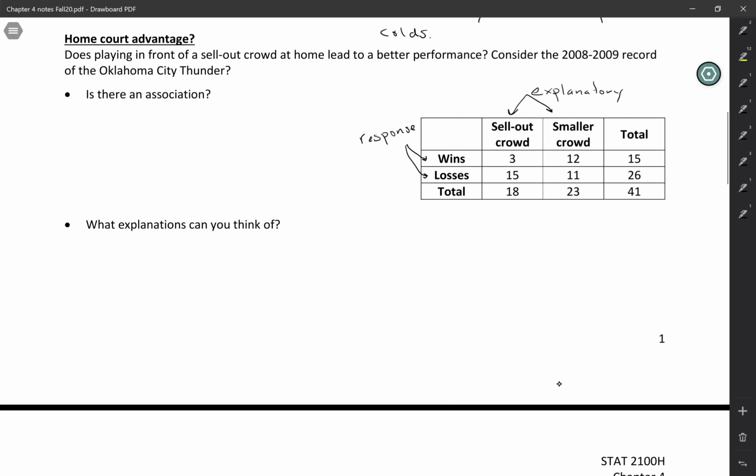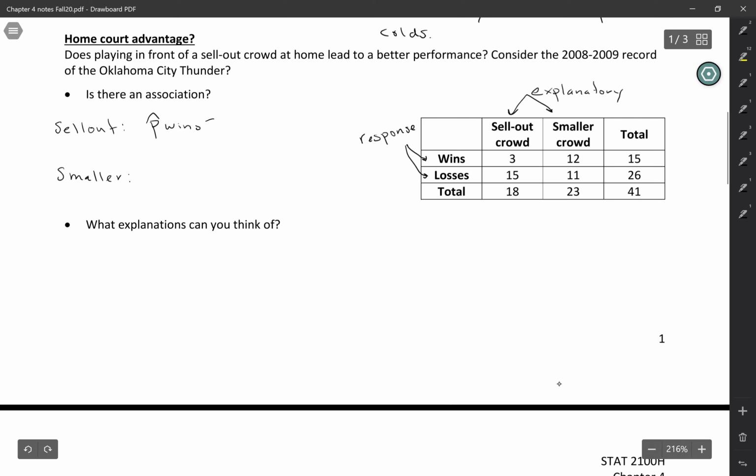So what we have for our data is just a table of counts. And we want to know, is there an association between the explanatory and the response here? There's actually a couple different ways to calculate it, but I think the easiest is to think about the explanatory variable, which is sellout crowds and smaller crowds. And for each of those different categories, to think about what is the probability of winning, or the estimated probability based on this sample.